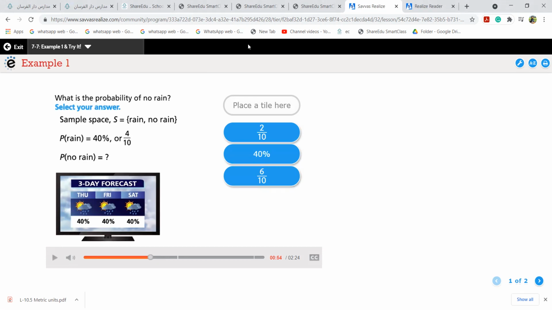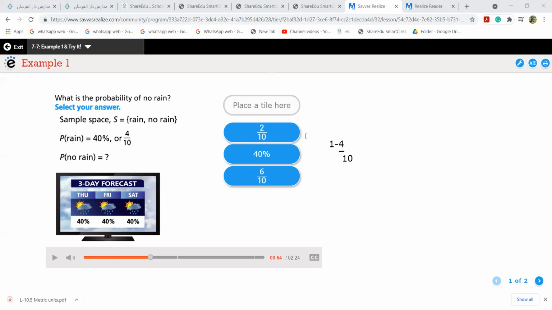So the probability of no rain will be 1 minus 4 over 10. Just subtract from the one whole number. Here I write 4 over 10.